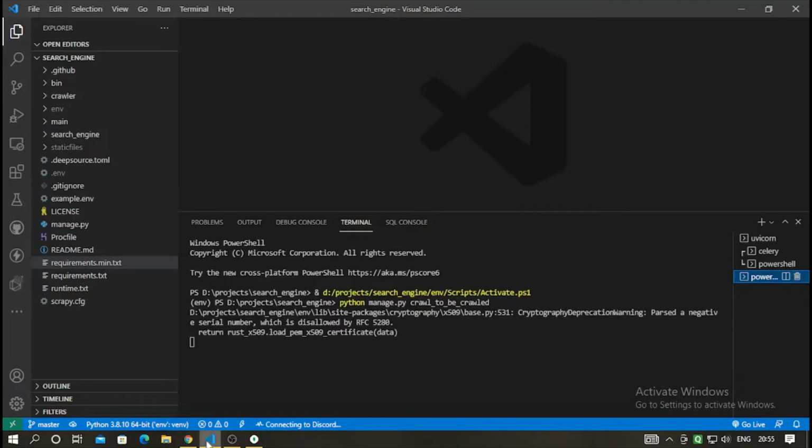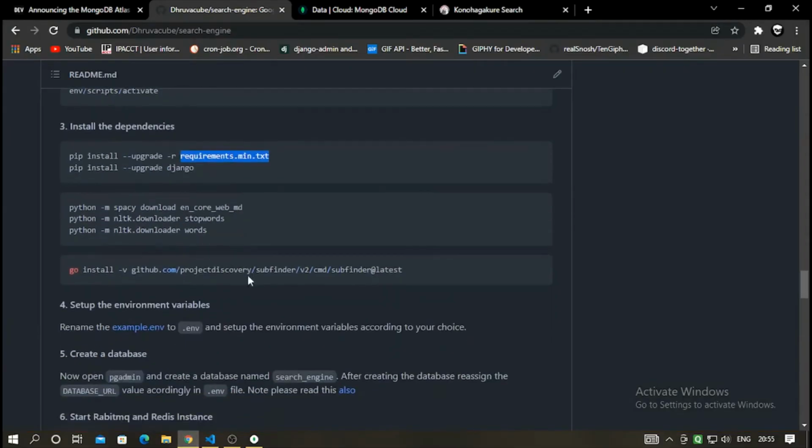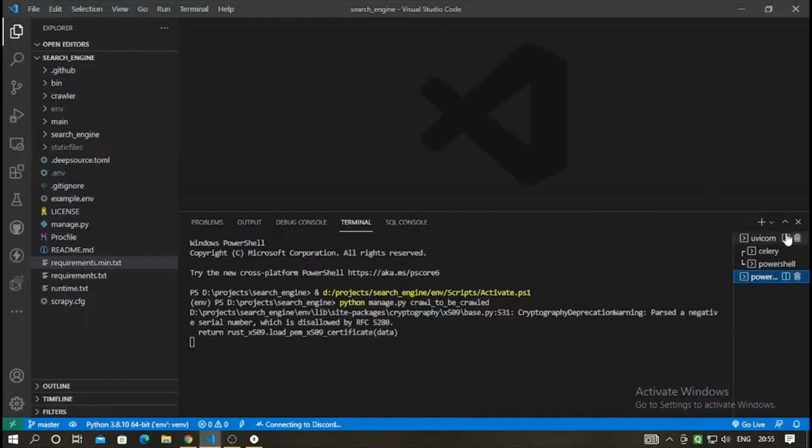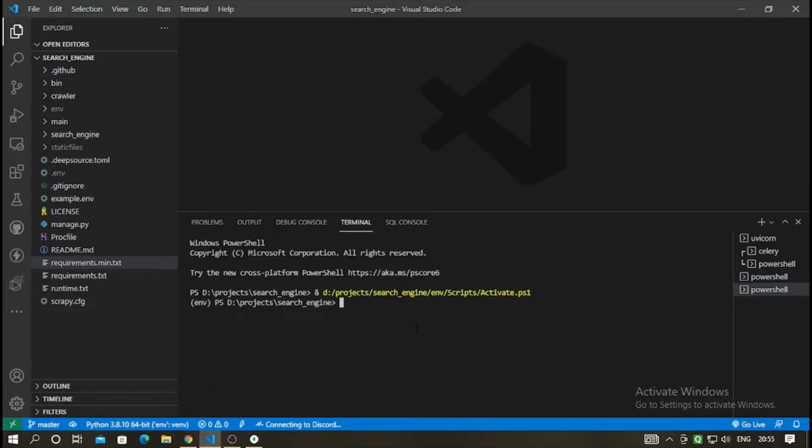And now after this you have to also install a specific Go module, which is Subfinder, which I already told you about in the starting of the video. Just copy the command and paste it in the console and press enter. It will install the Subfinder from GitHub.